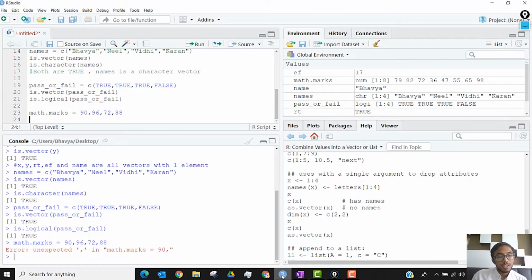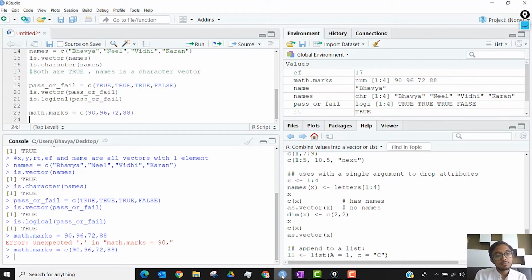Why? I separated all the things by comma. I missed the c function. I did not provide the function itself, and hence I got the error. So I run this again, and it stores properly. As soon as I run this, you can see that the old math.marks went away.